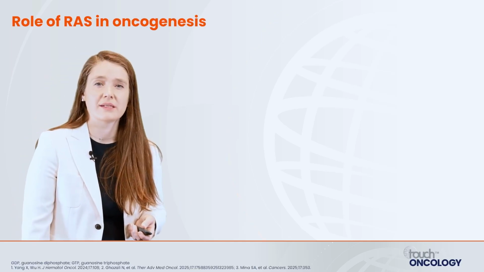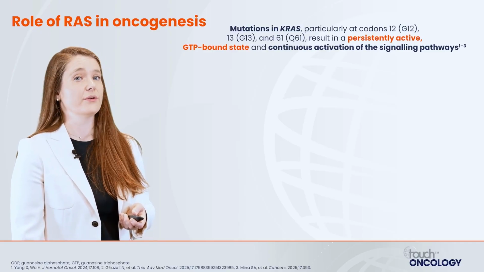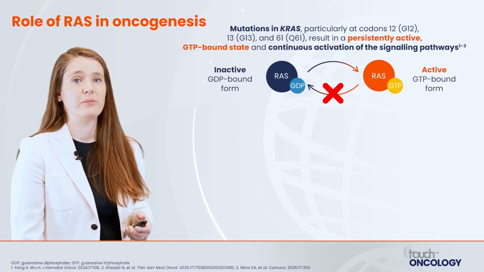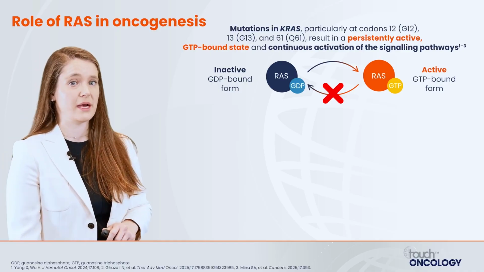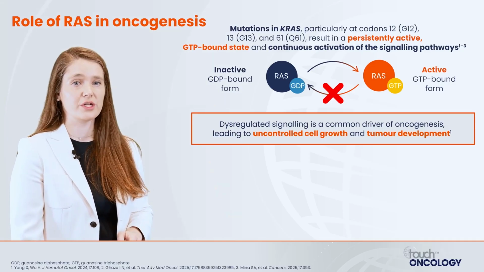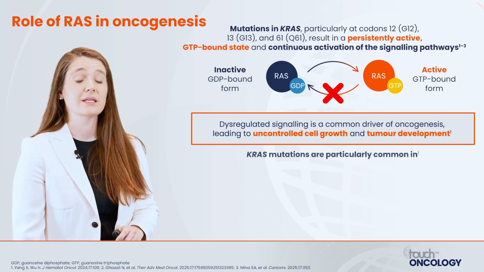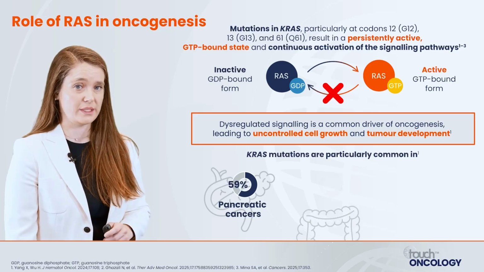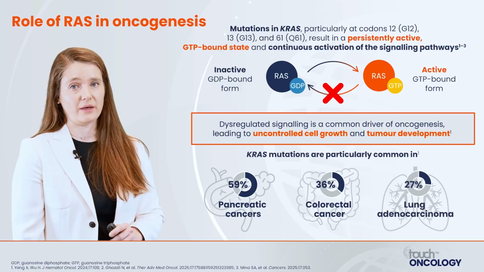So what is the role of RAS in oncogenesis? Mutations in KRAS, particularly at codons 12, 13, and 61, will result in a persistently active GTP-bound state. This leads to continuous activation of the signaling pathways downstream. This dysregulated signaling is a common driver of oncogenesis, leading to uncontrolled cell growth and tumor development. These KRAS mutations are particularly common in pancreatic cancers, as much as 59%, colorectal cancers, 36%, and 27% of lung adenocarcinoma.